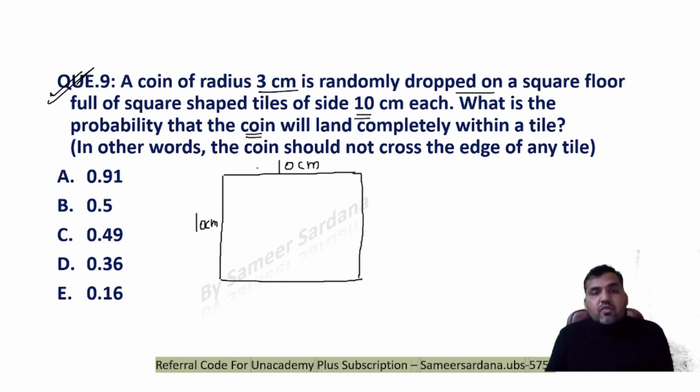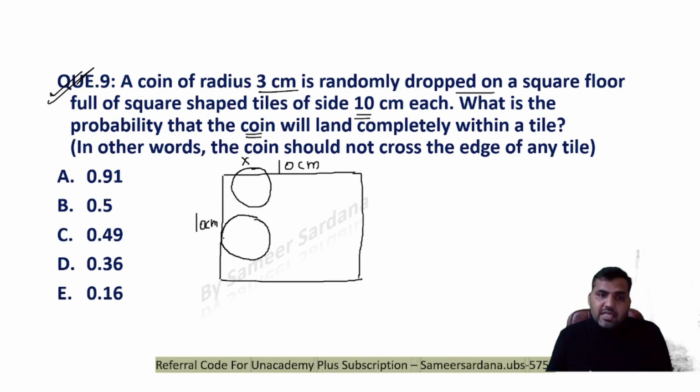That means I do not want coins to be dropped on the edge. I don't want this case. What I want is for the coin to completely fall inside the tile, right? The complete coin should be inside the tile. So see that the maximum case that I can take is that this is how a coin can be dropped.